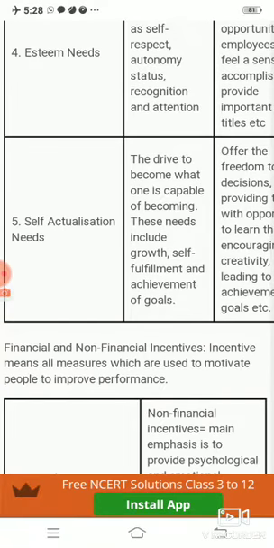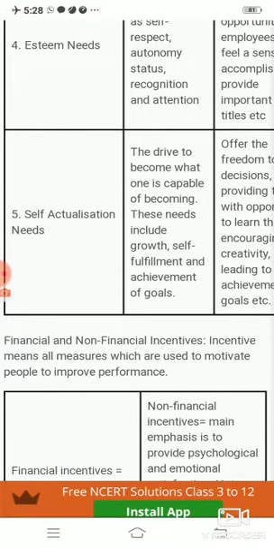Now next, once the esteem need is fulfilled, the next need is the self-actualization need. The self-actualization need is the highest level of need in the hierarchy. It means this is the top level of need. After fulfilling all four needs, the individual reaches the fifth need, self-actualization. It refers to the drive to become what one is capable of becoming. These needs include growth, self-fulfillment, and achievement of goals.